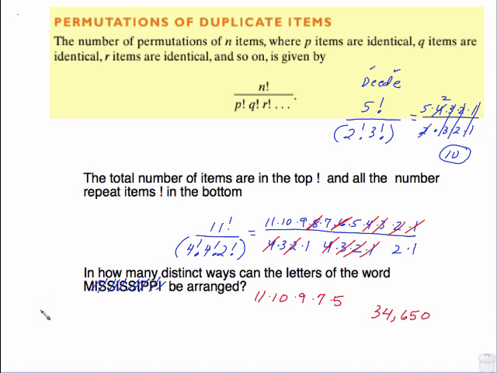Now, once you do enough of these, you're really not going to write all this out. What I do when I start to write this out is I write the 11 factorial. So 11, 10, 9, 8, 7, 6, 5. And as soon as I get ready to start writing the 4, I go, oh yeah, there's a 4 factorial down there.